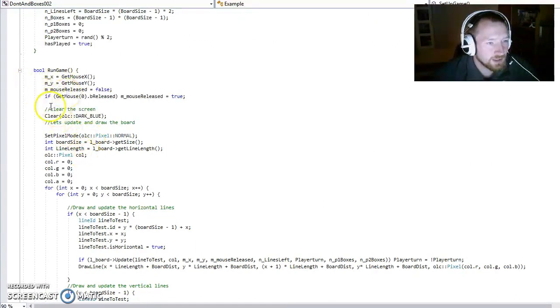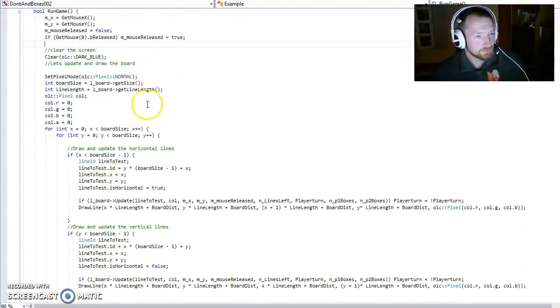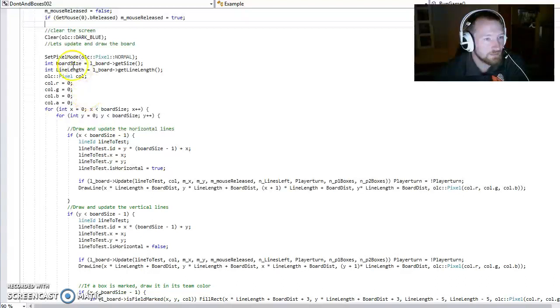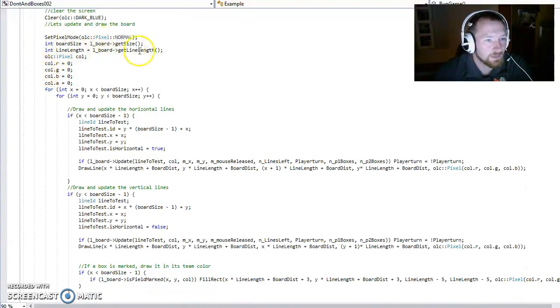The run game itself takes the coordinates and the mouse current action and stores that. It clears the screen. It sets our pixel mode to normal because we have no transparency that we need to use here at all. It gets the board size for later use. It sets a pixel color here.